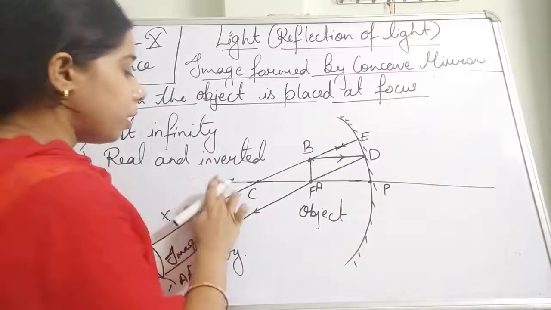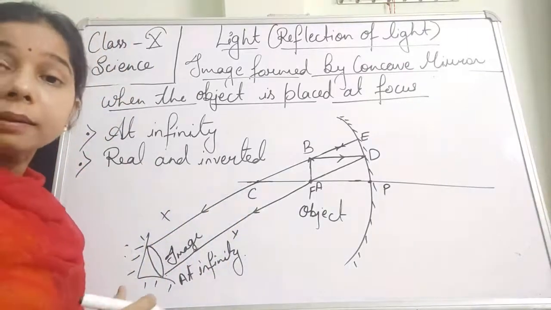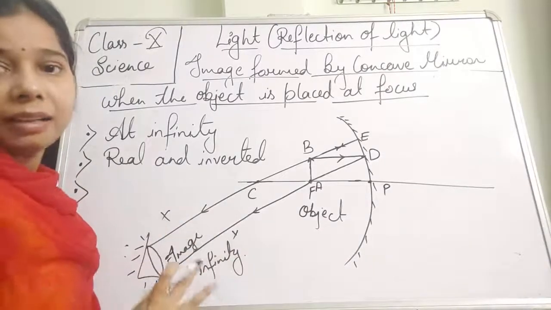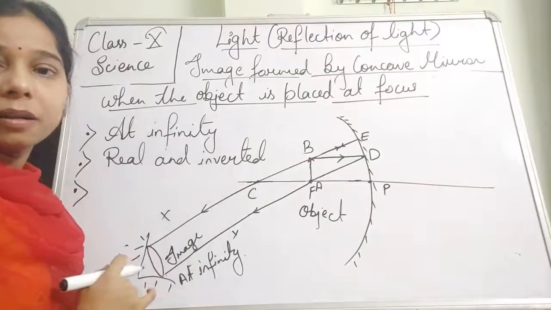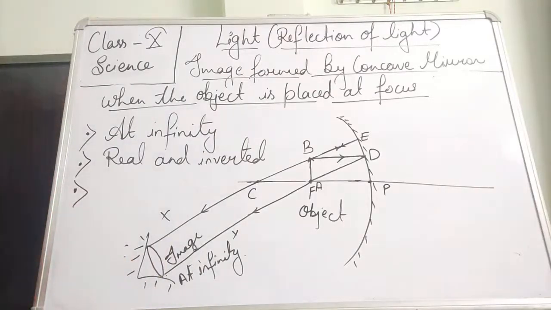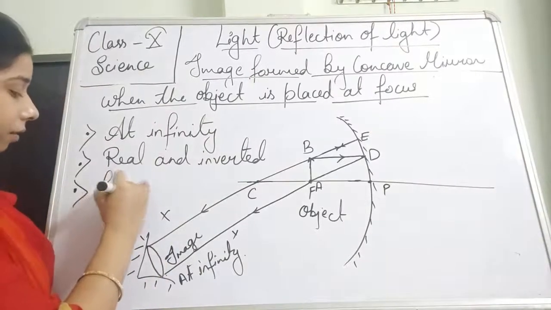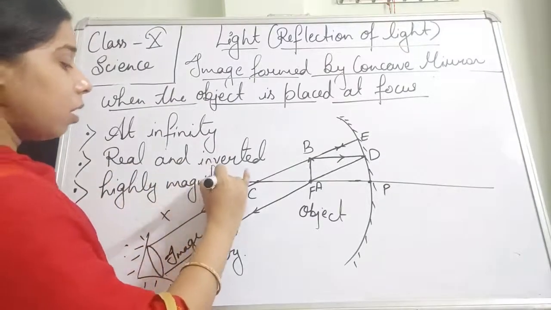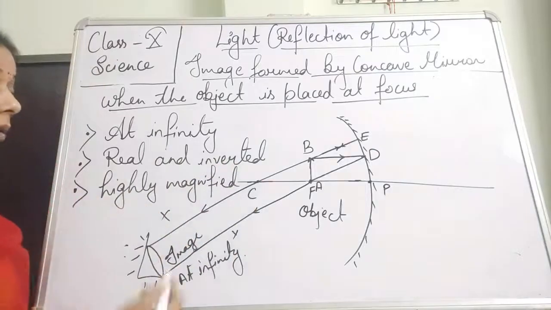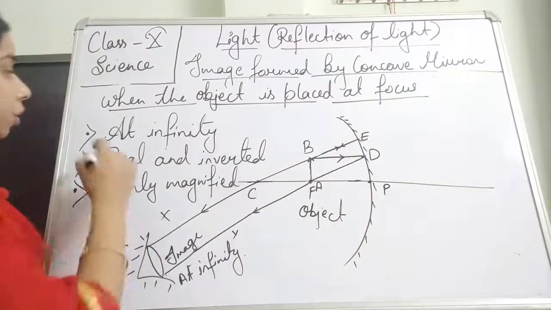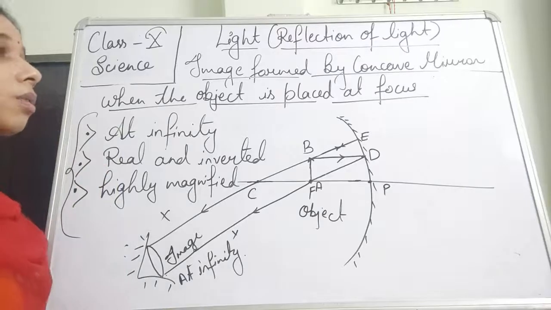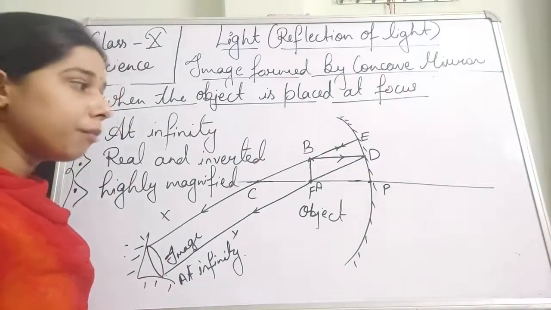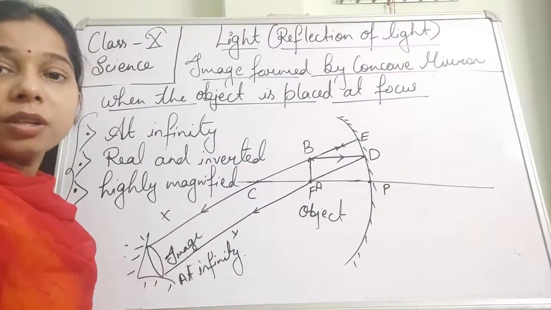Then the next one is, what will be the size? It will be a highly magnified image formed at infinity, or in place of that we can also say highly enlarged. So these are the three things we have to understand, what kind of an image will be formed by the concave mirror when we keep the object at focus.